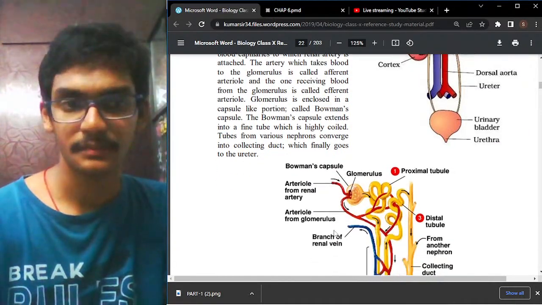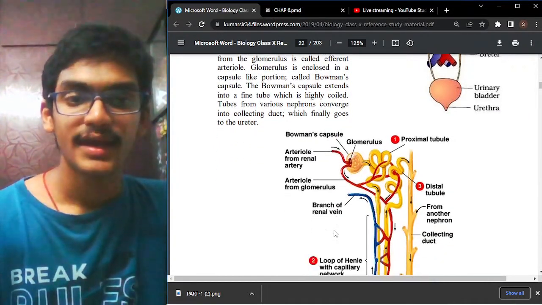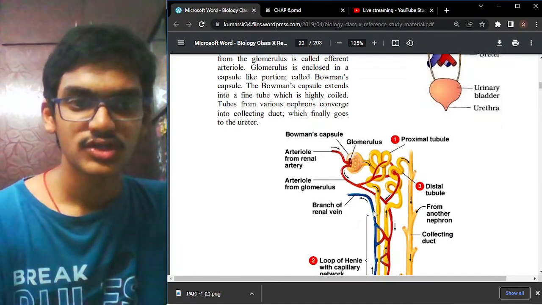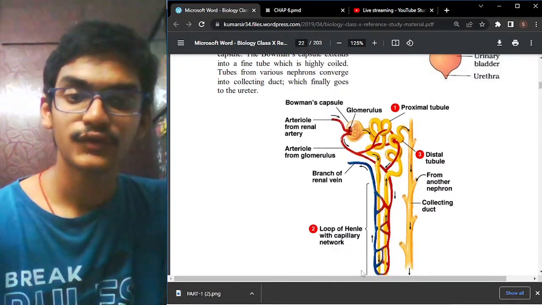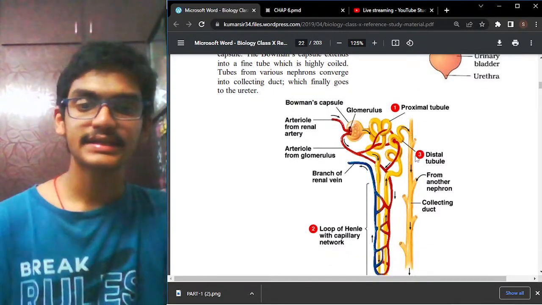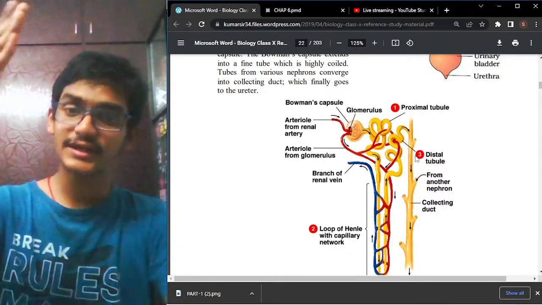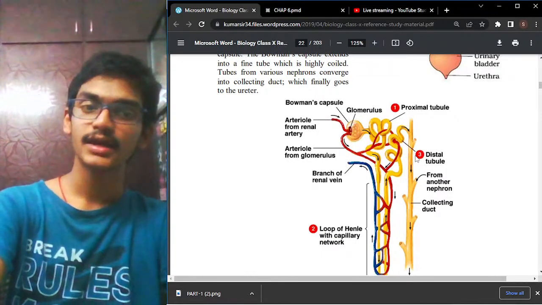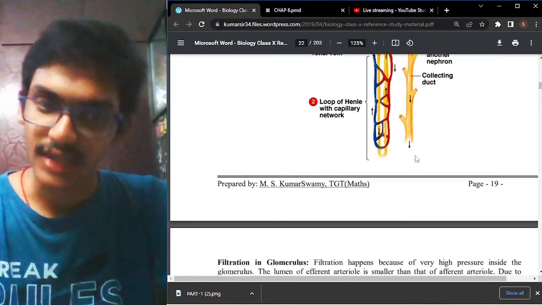Okay, you must remember. The Bowman's capsule extends into a fine tube which is coiled, and the tubes from various nephrons converge together into one, that is a collecting duct. In this collecting duct, the entire urine is drained out, which is actually formed in this nephron. It has been drained out in a collecting duct.